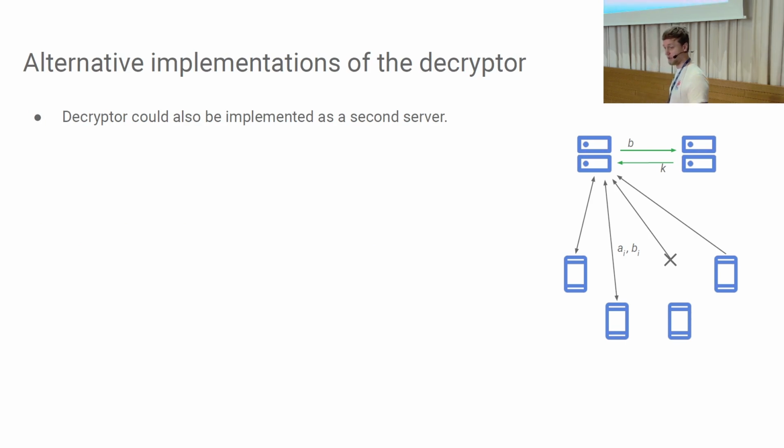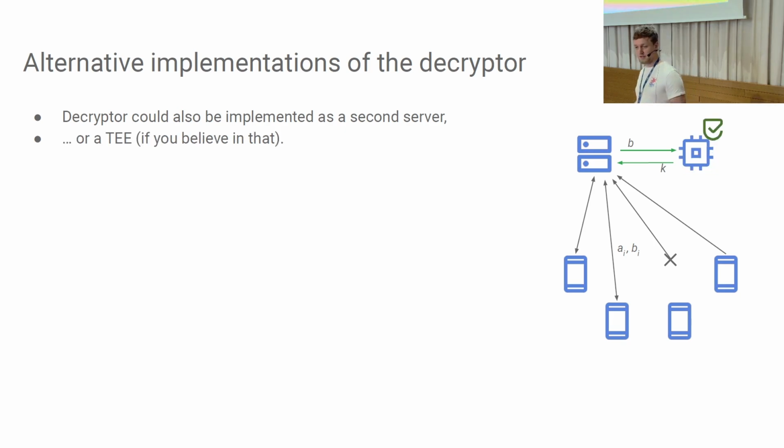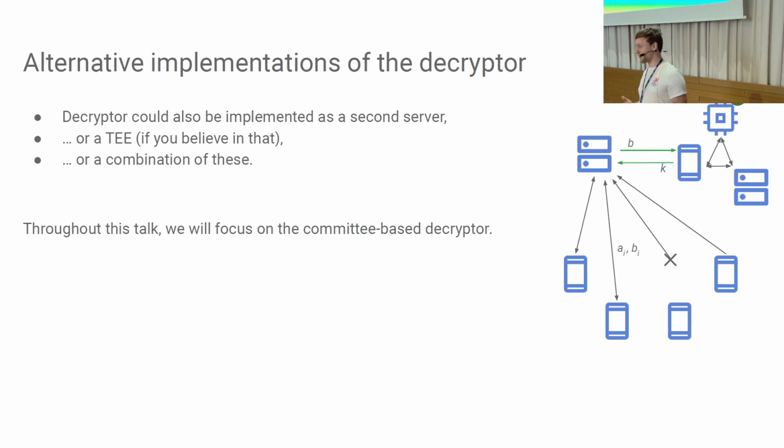So again, one thing I want to note here, the decryptor also could be implemented by a second server. So if you want this two-server model for some reason, then this can be implemented as that, and it has a nice property that the second server is lightweight, so it doesn't need to communicate proportional to the vector length. It could also be implemented by a trusted execution environment if you choose to believe in such things, or a combination of these, right? So you can have a committee where one party is a strong server, one party is a TEE, and you have the best of all worlds in terms of security guarantees. Here I will just focus on the committee setting, just to keep things easy.